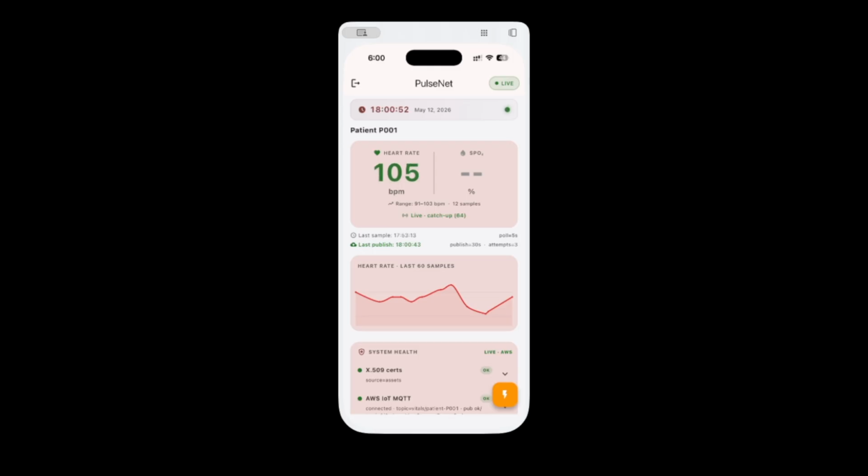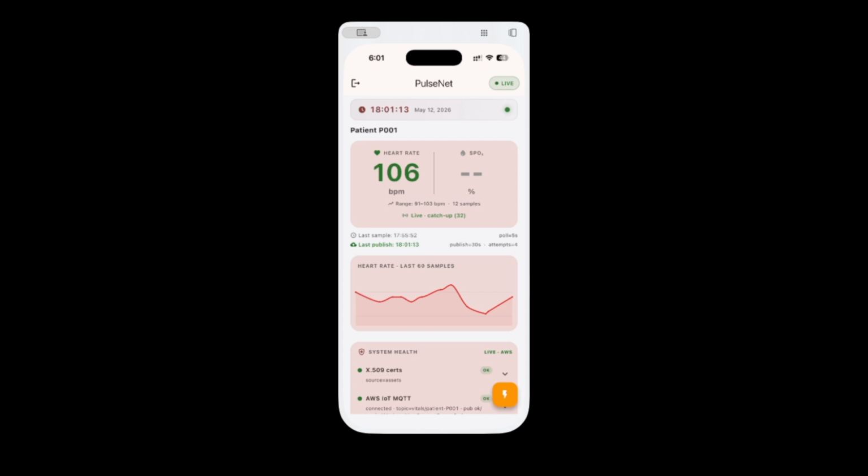Moving to the heart rate and SpO2 cards, heart rate and oxygen saturation pulled from Apple Watch through HealthKit. Here's the interesting problem. Apple Watch does not stream heart rate. It samples in batches, anywhere from every 5 seconds when you're active to once a minute when you're at rest. If we just polled HealthKit every second and called it good, the UI would freeze for long stretches.